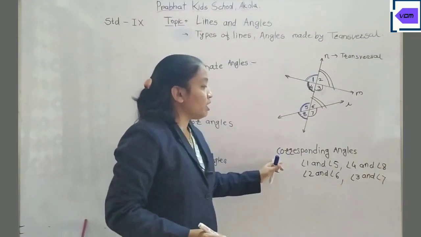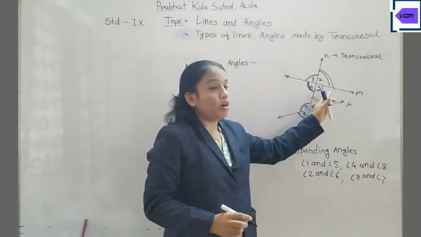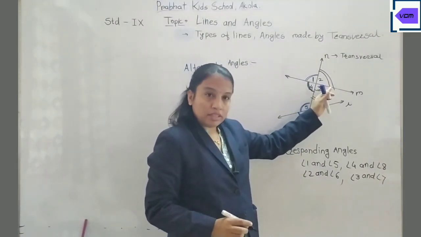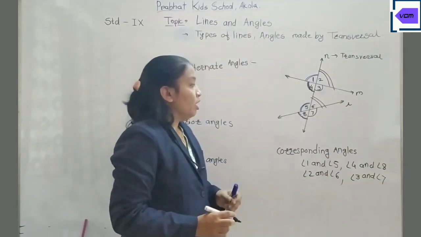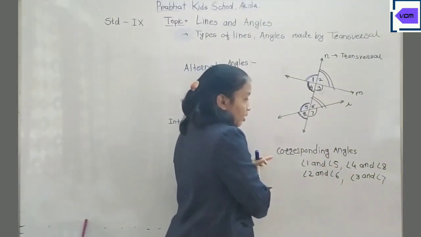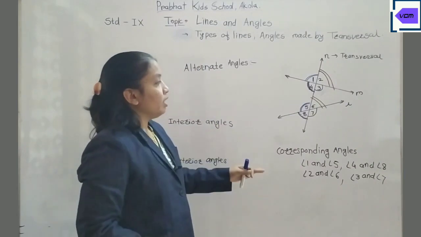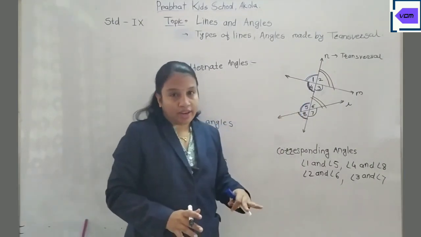In this figure, these angles are not equal because these are not parallel lines. These are intersecting lines if you extend them. Now these are the corresponding angles. Okay. Now another set of angles: exterior and interior angles.